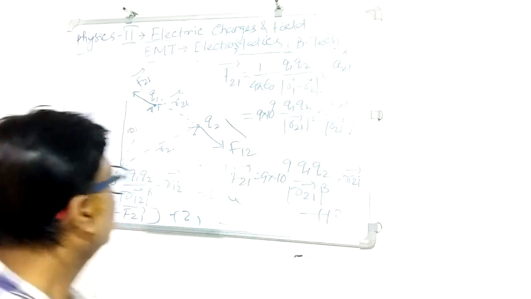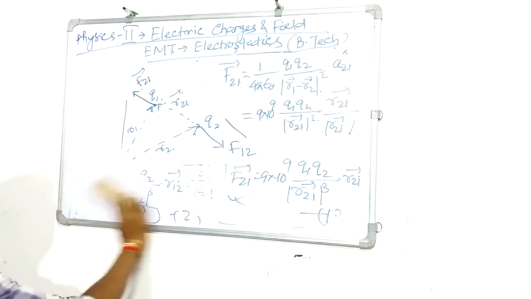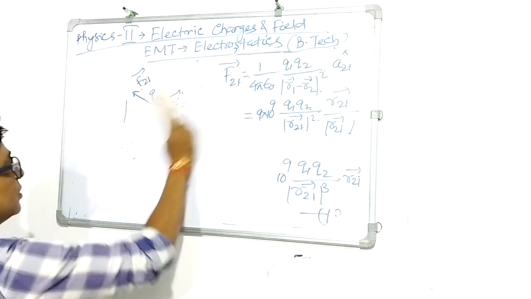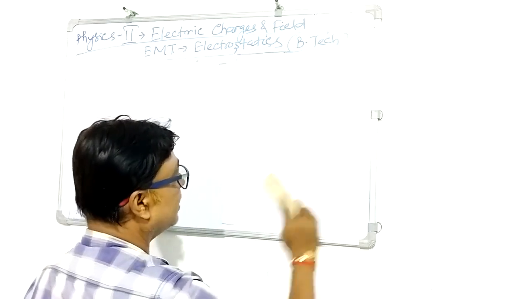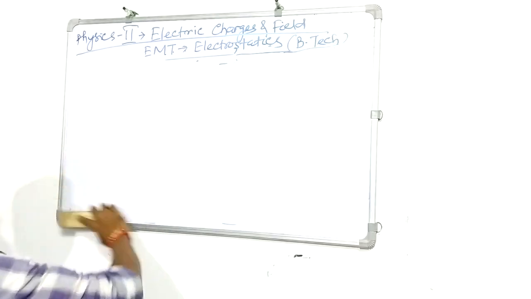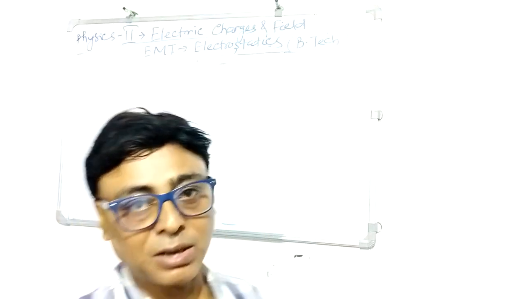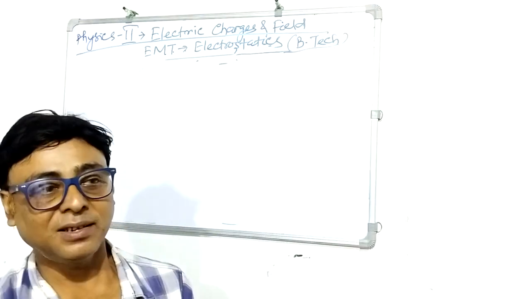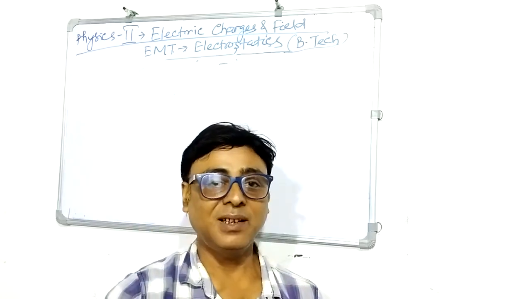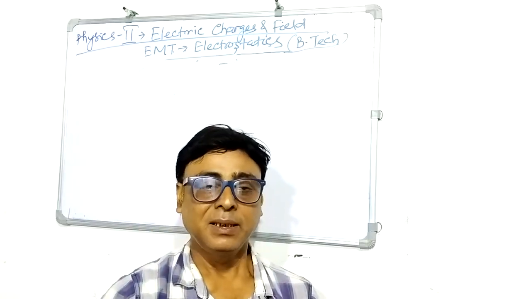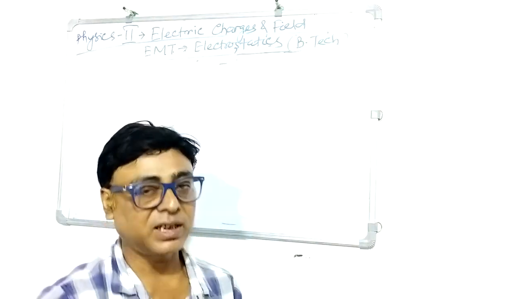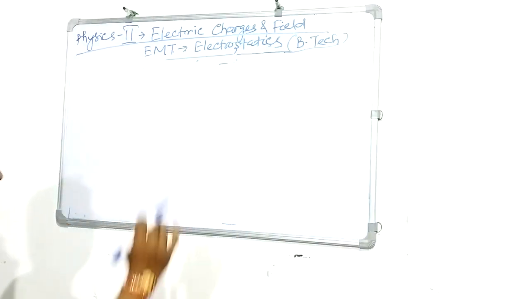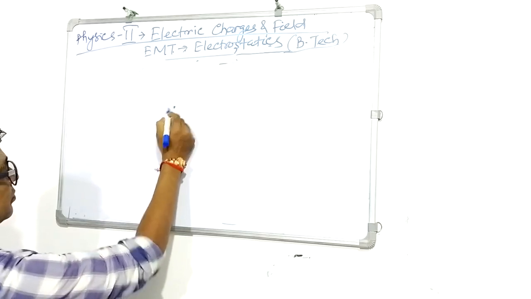So let us go to a problem. Before that, I want to tell you, Coulomb's law states that the force of attraction between two point charges. What do you mean by a point charge? A point charge is one having negligible dimension. So that is called a point charge. Now let us take a problem.